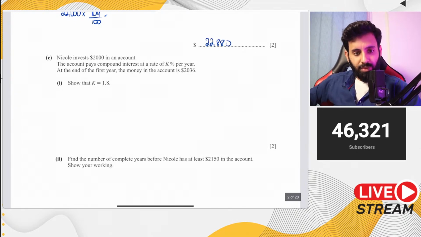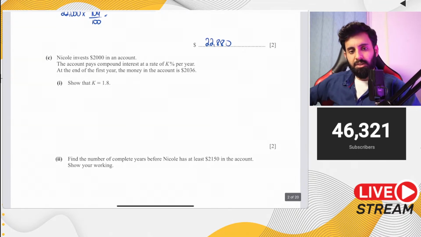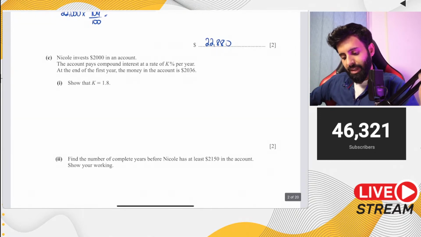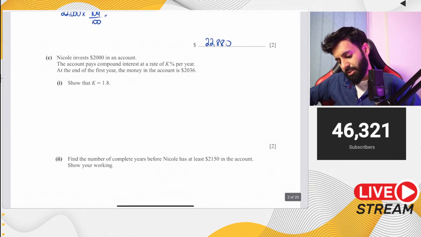Okay, now then it says Nicole invests $2,000 in an account. The account pays compound interest at a rate of K% per year. At the end of the first year, the money in the account is 2036. Show that K is equals to 1.8.